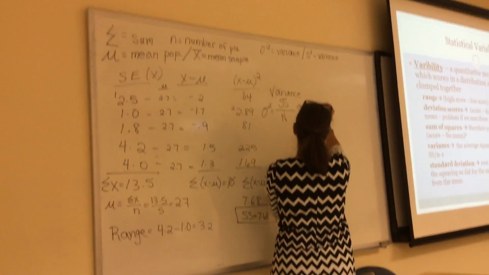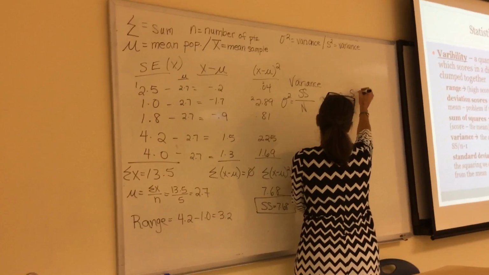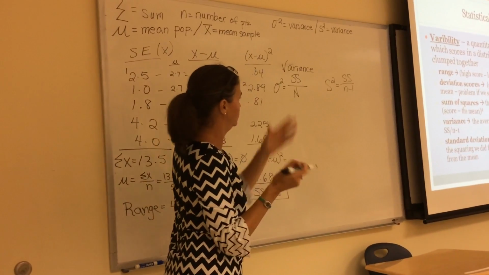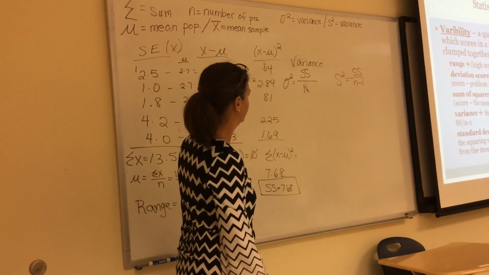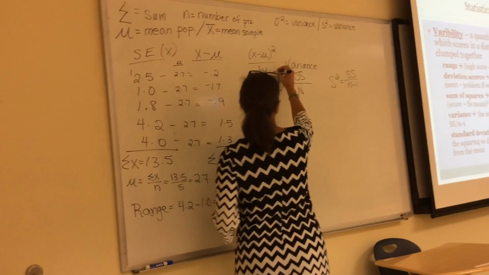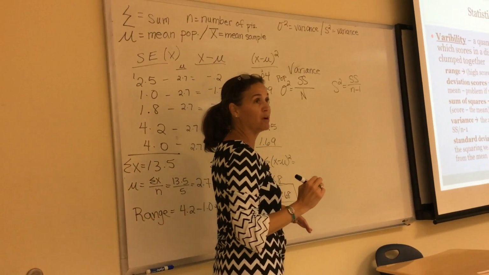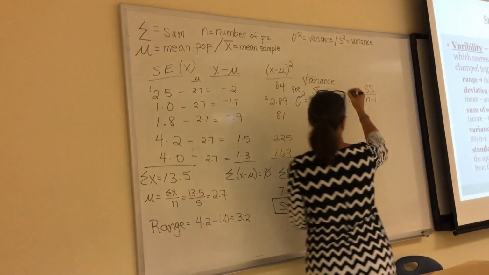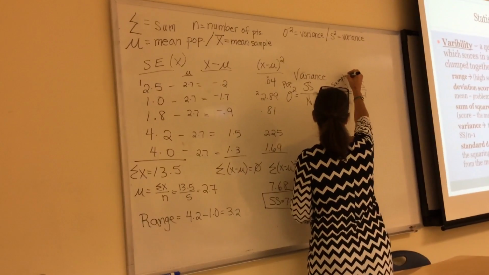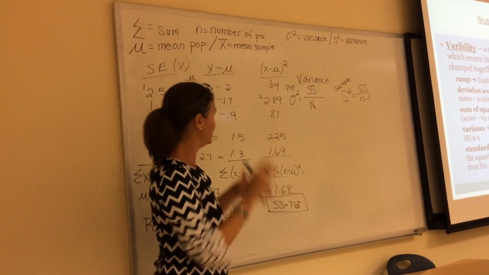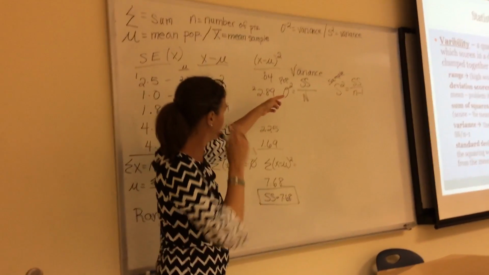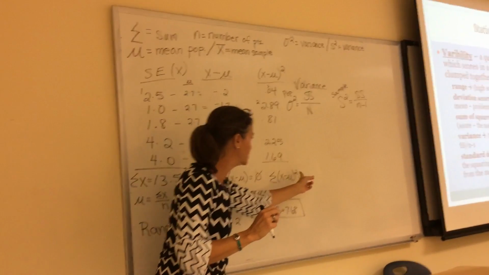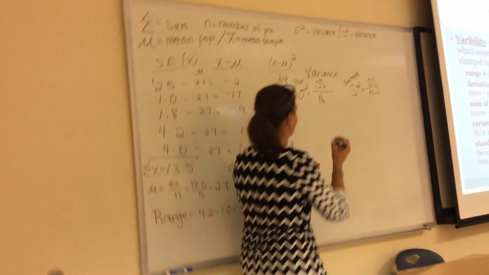If it's only a sample, I would divide it by n minus 1, which is called degrees of freedom. But you could just remember n minus 1. So here's population. Trust me, I have a cheat sheet. You don't have to memorize these, by the way. You have to be able to do them, but I will be giving you equations for exams. So this is sample. Okay, so now we're kind of getting an average, and if you remember, sum of squares was the sum of the distance from the mean squared. Okay, we're averaging it now.